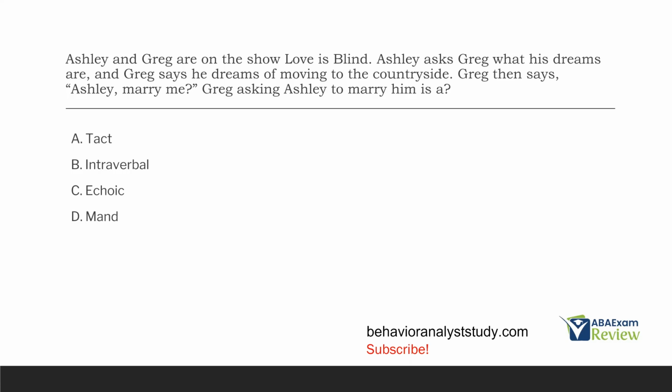All right, we have a verbal operant question. And in every verbal operant question, you're going to have a speaker and a listener, right? So you need to identify who your speaker and listener are and treat them almost like discrete trials where you have your back and forth, okay? Because you have to remember verbal operants are evoked by certain things. So if we look at this first piece, Ashley asks Greg what his dreams are, and Greg says he dreams of moving to the countryside. Well, Greg saying that was evoked by Ashley's verbal SD. There's no point-to-point correspondence, so that was an intraverbal.